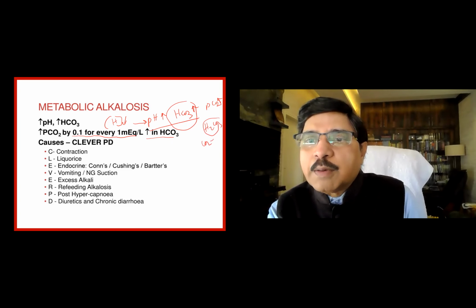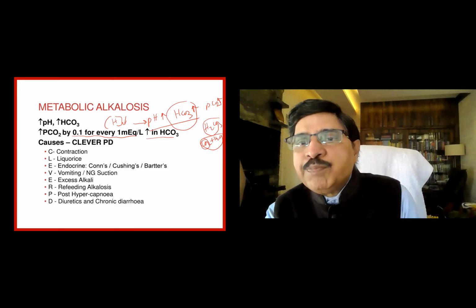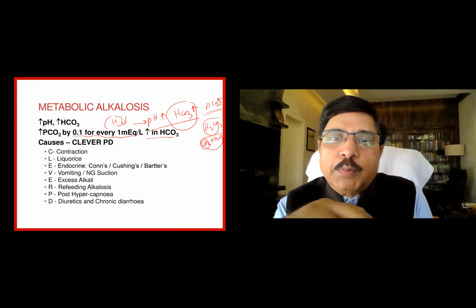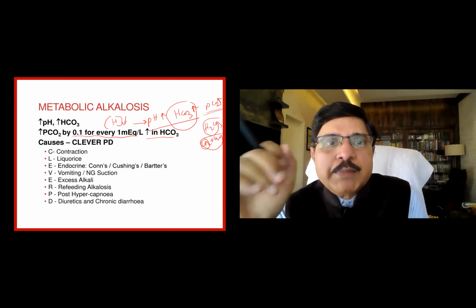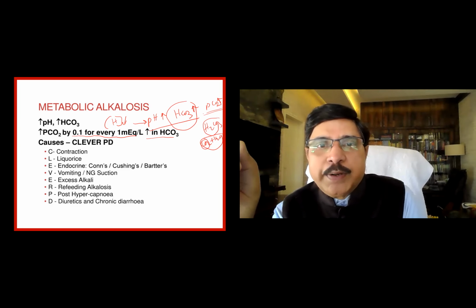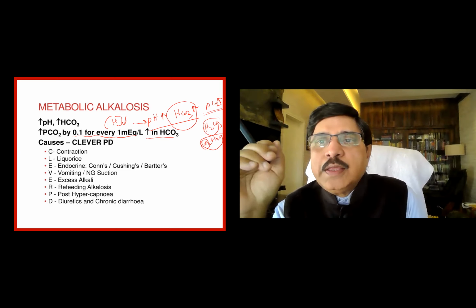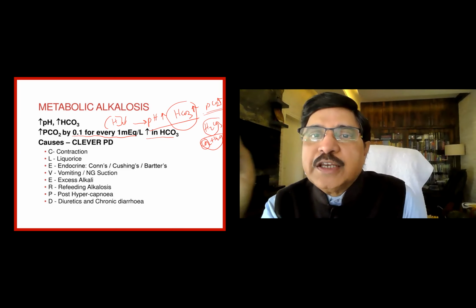It retains carbon dioxide which is dissolved in water, is carbonic acid. How does it retain carbon dioxide? By depressing the respiration. Once it depresses the respiration, the PCO2 will go up. So, the primary variable is bicarbonate, the secondary variable or the respiratory variable is the carbon dioxide which is increased.